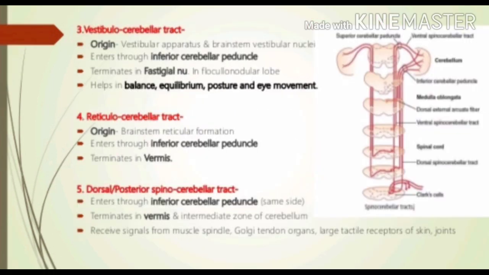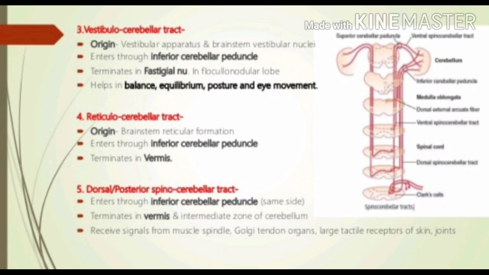Third, vestibulocerebellar tract. It originates in the vestibular apparatus and brainstem vestibular nuclei, enters through the inferior cerebellar peduncle. It terminates in the vestibular nucleus in the flocculonodular lobe of the cerebellum. Helps in balance, equilibrium, posture and eye movements.